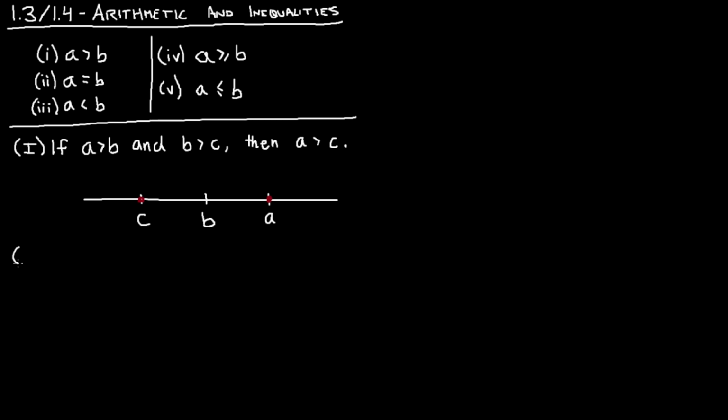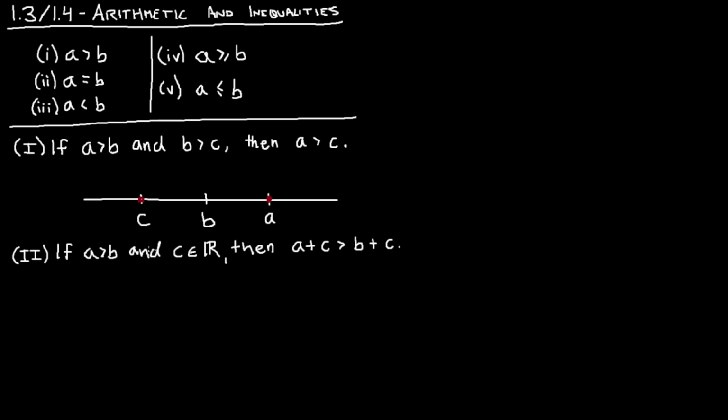Here is the second statement we'll be assuming true. If A is bigger than B, and C is any real number, so we can say C is an element of the real numbers, then we can say that A plus C is bigger than B plus C. All this statement says is, assuming A, B, and C are real numbers, we can add some real number C to both sides.